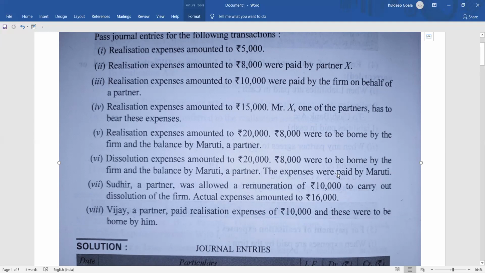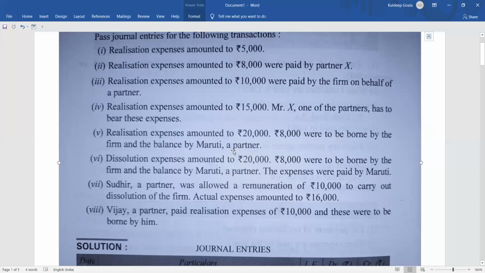Okay, the expenses were paid by Maruti. All that 20,000 was paid by Maruti. Okay, that means this time what happened? Other time Maruti was supposed to pay and the farm paid the whole 20,000. This time what happened? Farm was supposed to pay 8,000 and Maruti was supposed to pay 12,000. This time the whole amount of 20,000 Maruti paid. Okay, the expenses were paid by Maruti means the total amount was paid by Maruti. Clear? So if Maruti has paid the total amount, so what will happen?